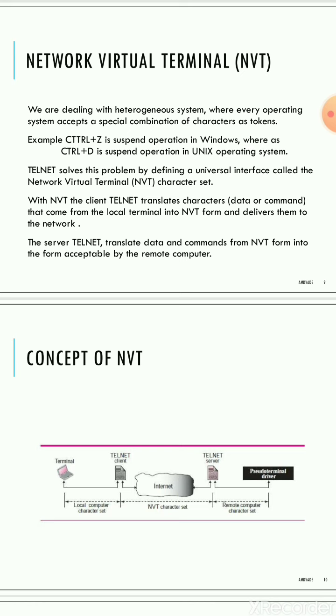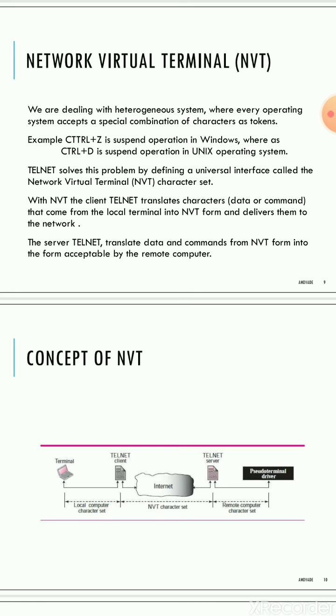For example, consider Control-Z is the suspend operation in Windows, whereas Control-D is the suspend operation in Unix. So the commands are different, but the same operation is done on your Windows and Unix operating systems. Telnet solves this type of problem with a universal interface called the network virtual terminal characteristics.